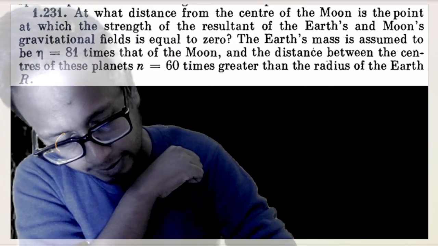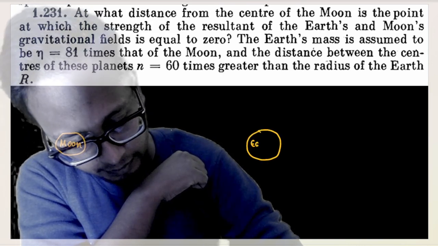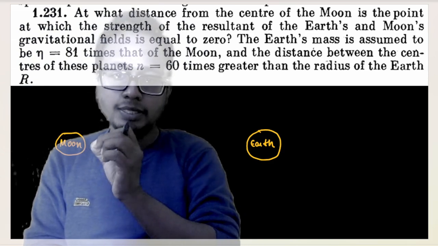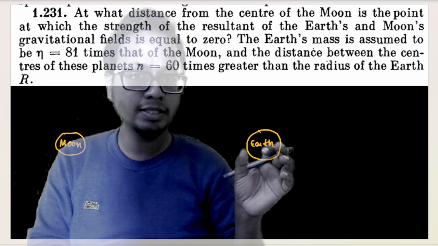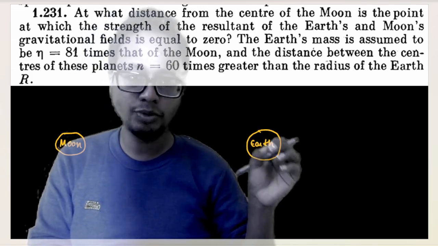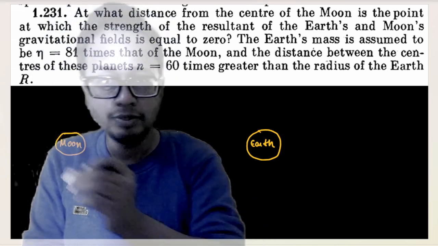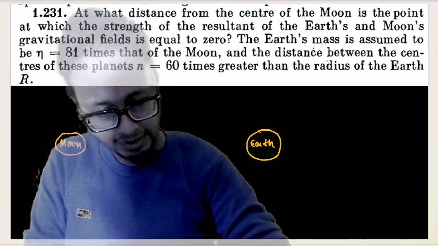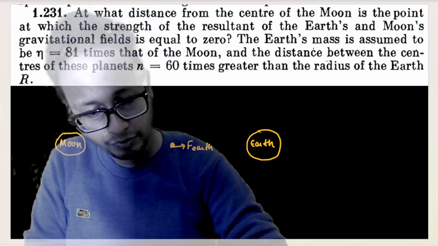Now in this question, there is the moon out here, and there is the Earth out here. Very near to the moon, the gravitational force due to the moon would be far larger than the gravitational force due to the Earth, isn't it? And very close to Earth, the gravitational force due to Earth would be much larger than the gravitational force due to the moon. Somewhere between these two points, there might exist a point where the gravitational force due to Earth is equal to the gravitational force due to the moon.